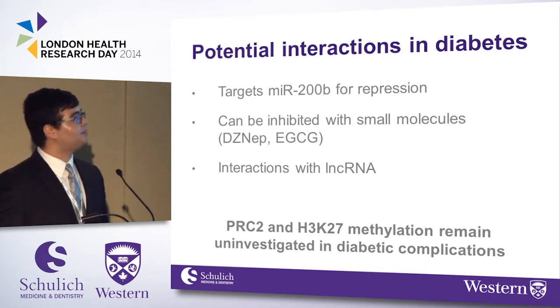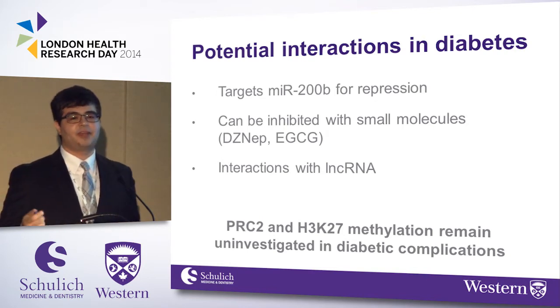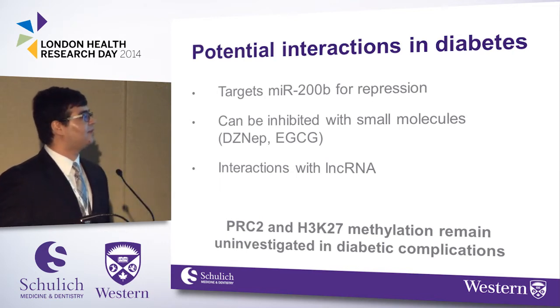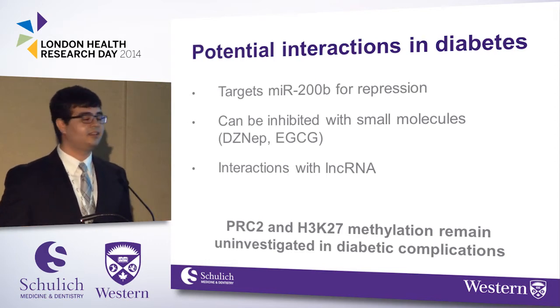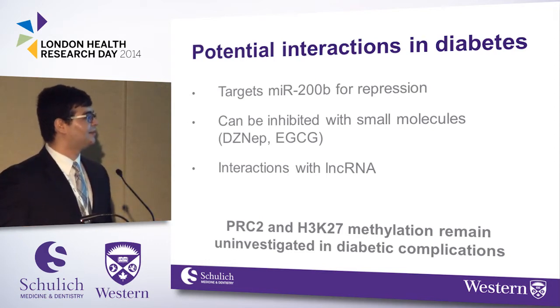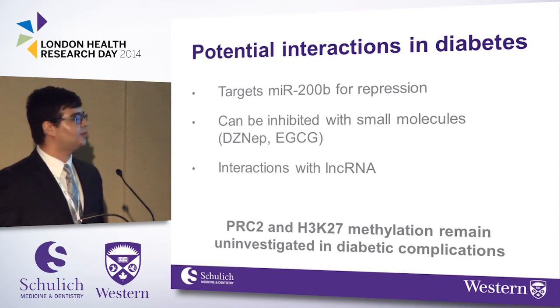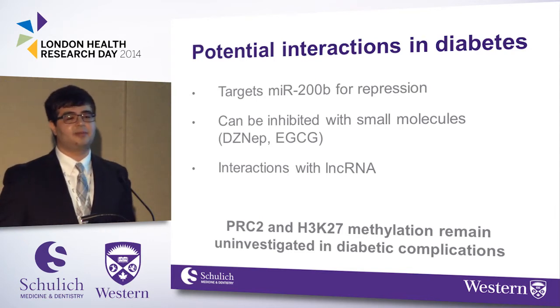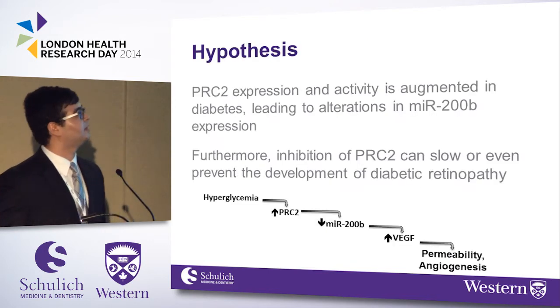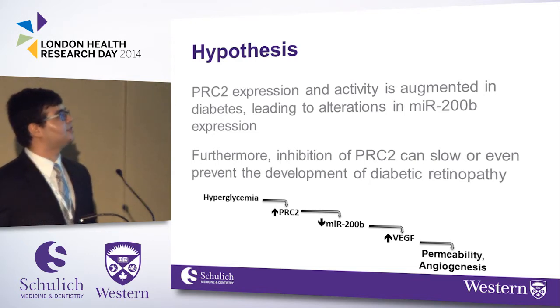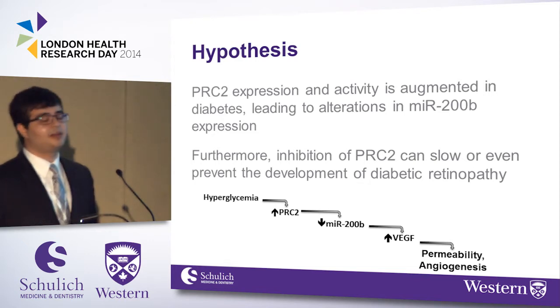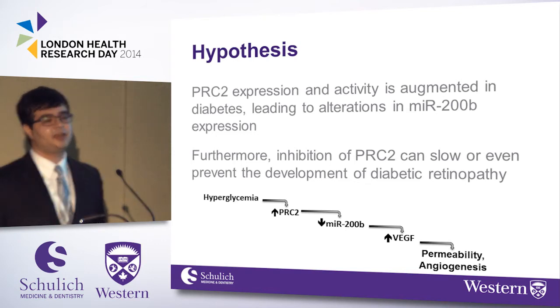Importantly, it can be inhibited with small molecules, such as this one, DZNep. We will see this later in the presentation, as well as EGCG, which is, of course, a compound found in green tea. It also has interactions with long non-coding RNA, and this opens up the future research into new fields. Most importantly, PRC2 and H3K27 methylation remain uninvestigated in diabetic complications, and that's where I wanted to come in. So my hypothesis is that PRC2 expression and activity is augmented in diabetes, leading to alterations in miR200B expression, and inhibition of this complex can slow or prevent the development of diabetic retinopathy.